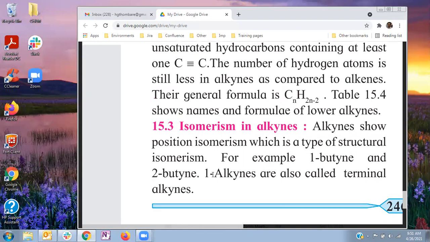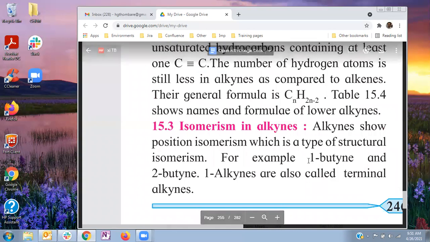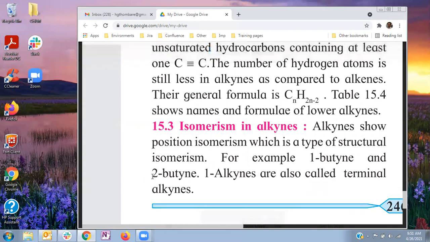Here, position means the different position of the carbon-carbon triple bond, but the carbon chain is of the same type. The example is 1-butyne and 2-butyne. In 1-butyne, the carbon-carbon triple bond is present between carbon 1 and 2, and in 2-butyne, between carbon 2 and 3.